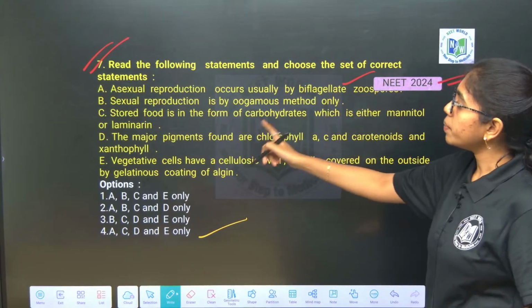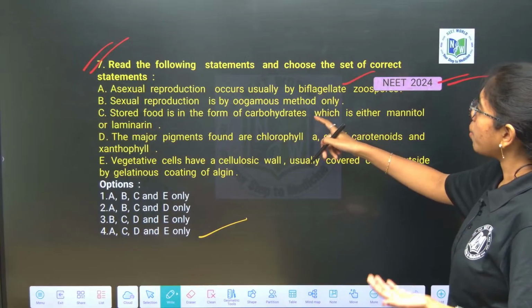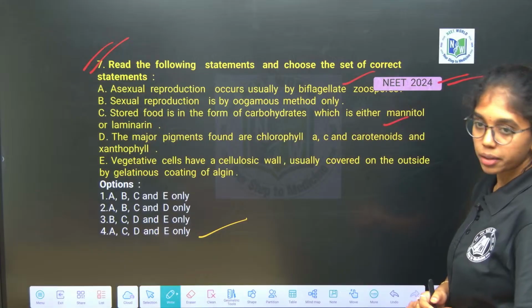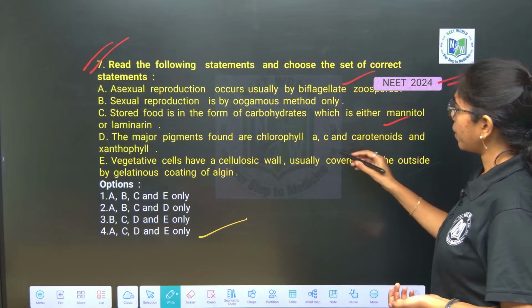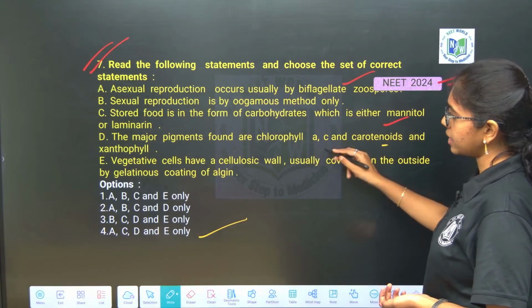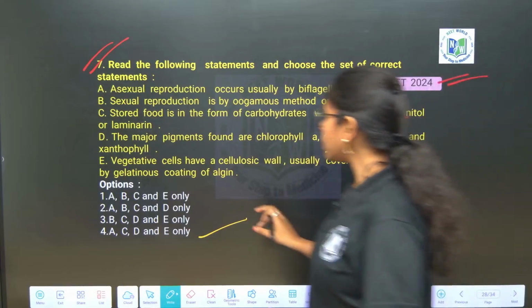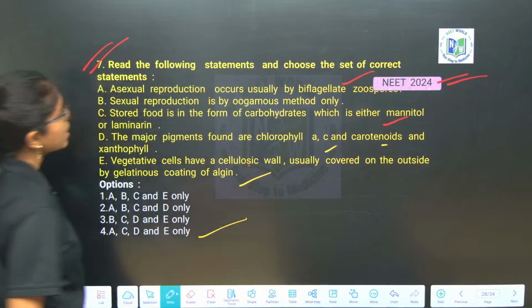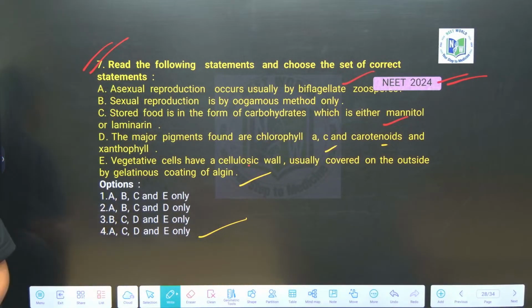Then stored food material in the form of carbohydrates, which is either mannitol or laminarin. Correct. Major pigments are chlorophylls a and c, carotenoids, xanthophylls, true. And vegetative cells have a cellulosic cell wall covered outside by algin. These are the correct set of statements for which algae? Brown algae.